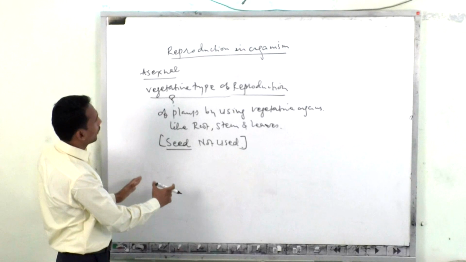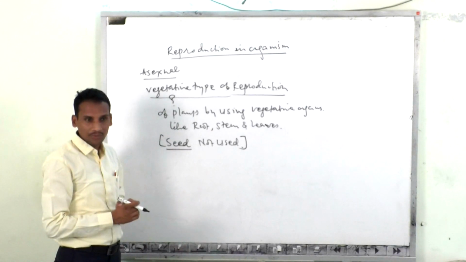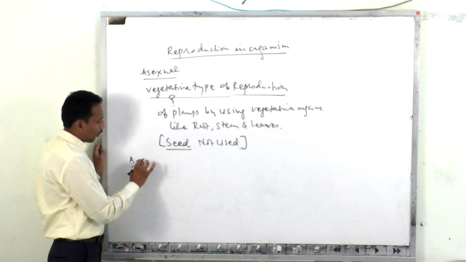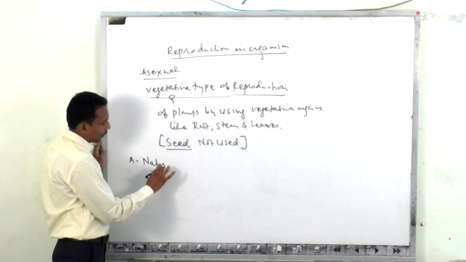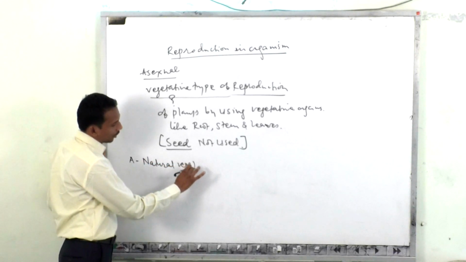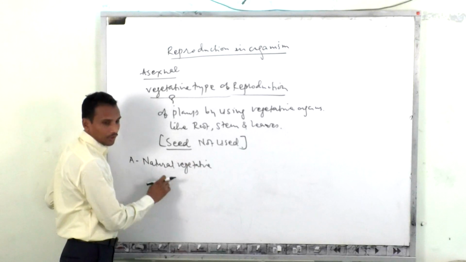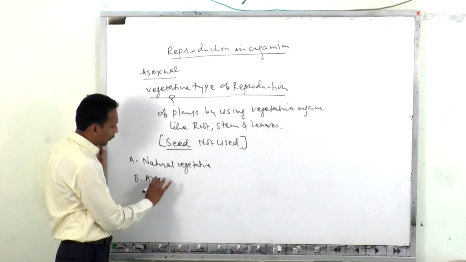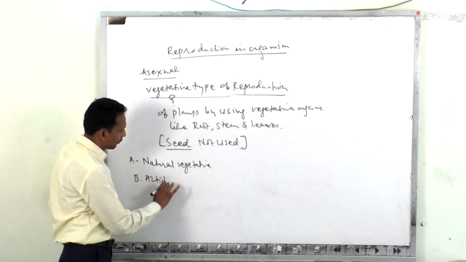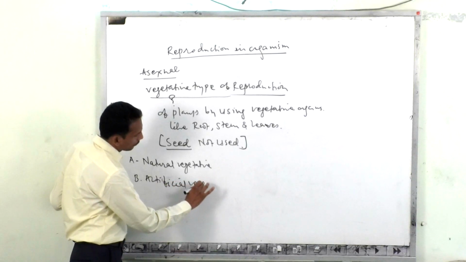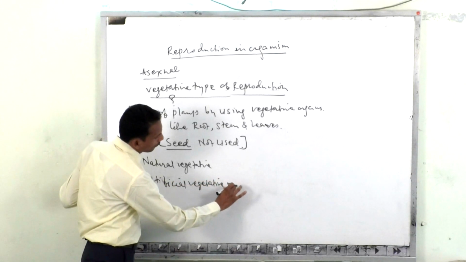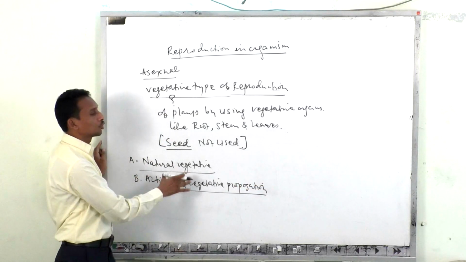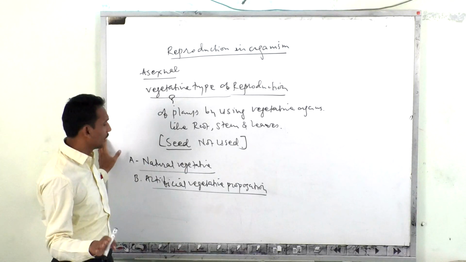So how many different kinds of vegetative reproduction are there? Vegetative reproduction possesses two different kinds. One of them is natural vegetative propagation, and another one is artificial vegetative propagation. What is the meaning of these two? What is the basic difference between these two?